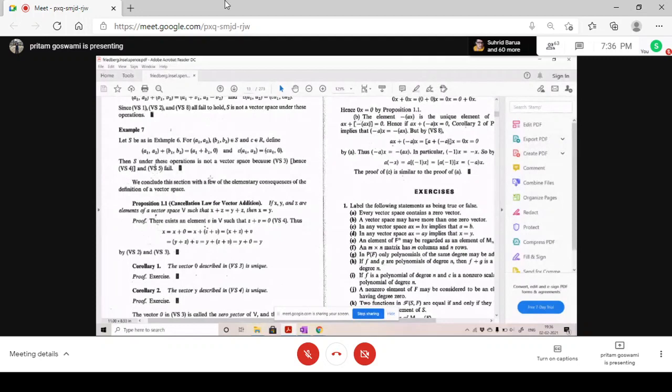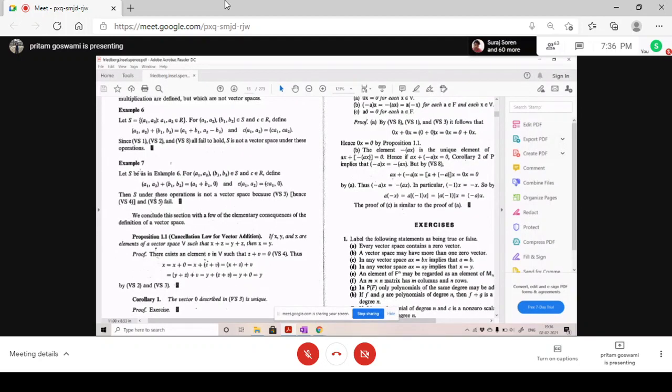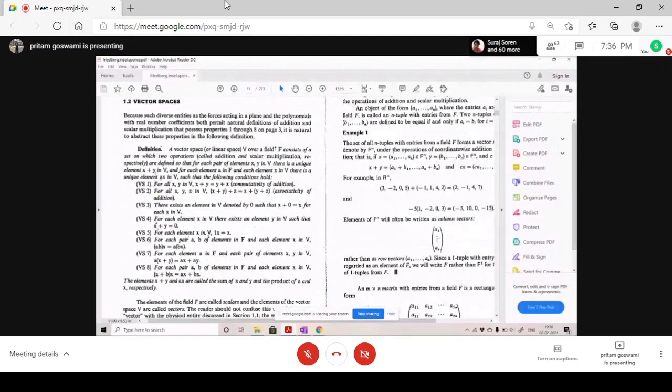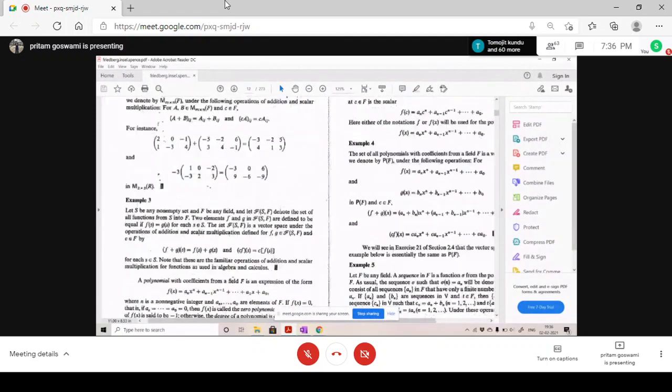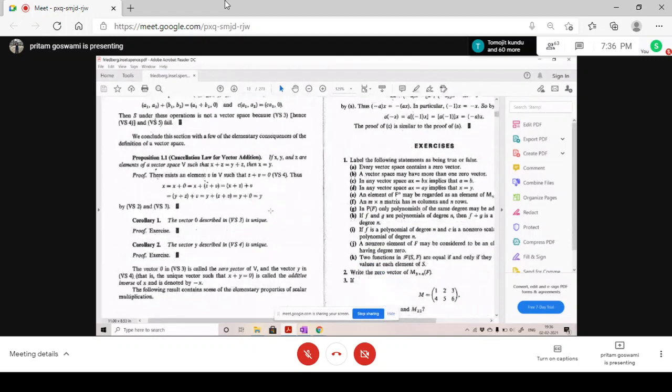VS3, VS4 or VS5? VS5. So let's say VS3 you have understood, right? What was VS3? VS3 was there exists an element V denoted as 0 such that x plus 0 equals to x.